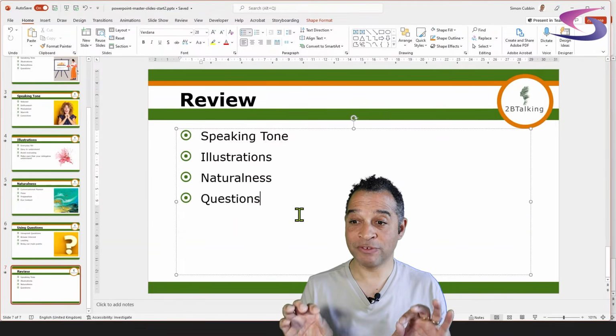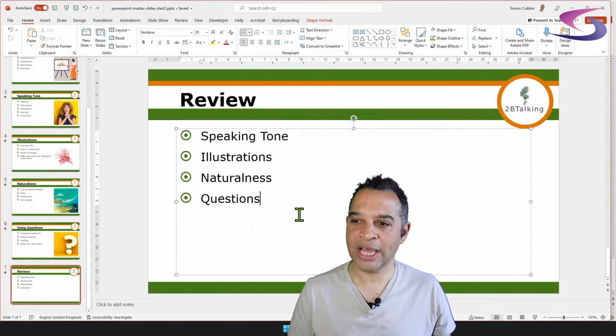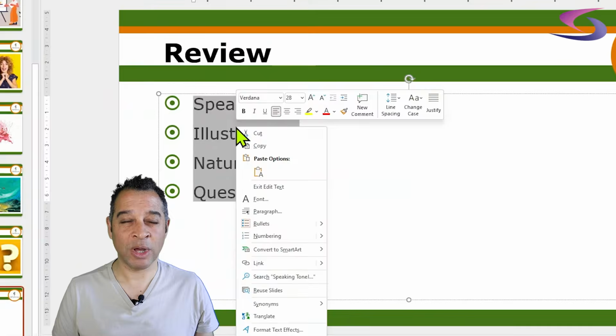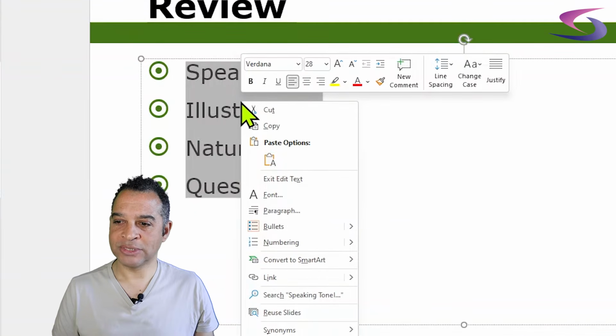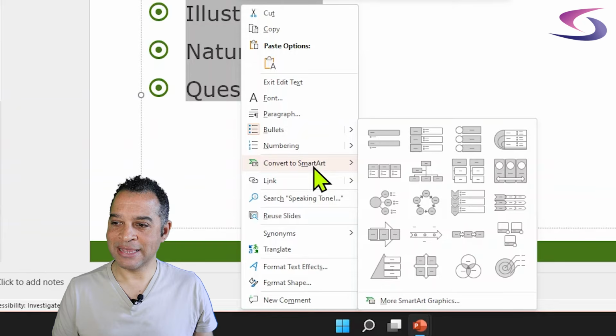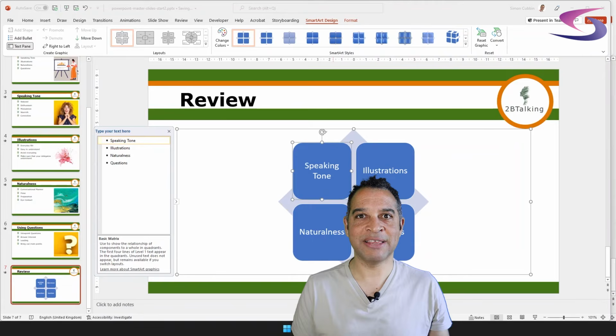So if you wanted to convert these bullet points to smart art, what you can do is highlight the 4 bullet points with the mouse, right click on any one of the bullet points, go down to and hover over convert to smart art, and then you can choose a smart art graphic. So if I choose this one here and give it a click, you can see that it instantly changes to smart art. That would be what I suggest.